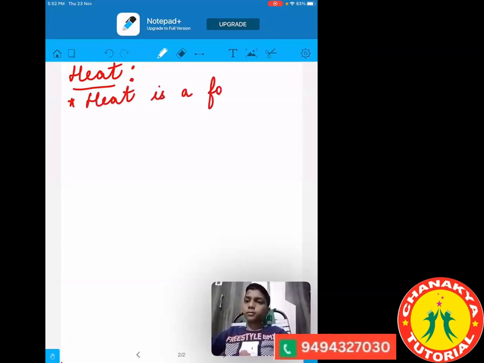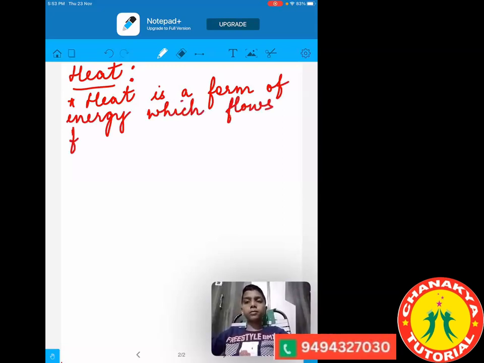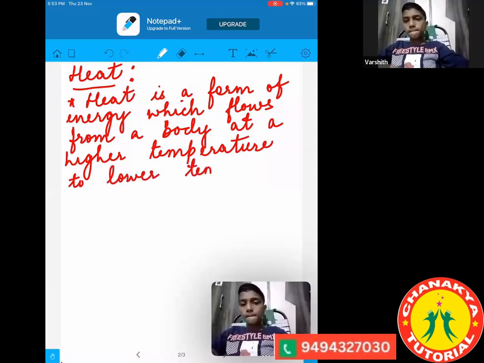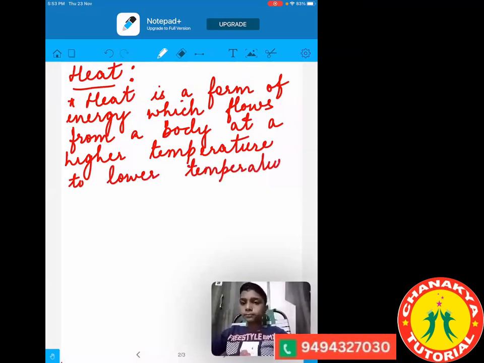Heat is a form of energy which flows from a body at a higher temperature to the, what kind of temperature will it be moving to? Lower temperature. Lower temperature, right? So what you said was the same thing, but you said from the hot object to the cold object, right?